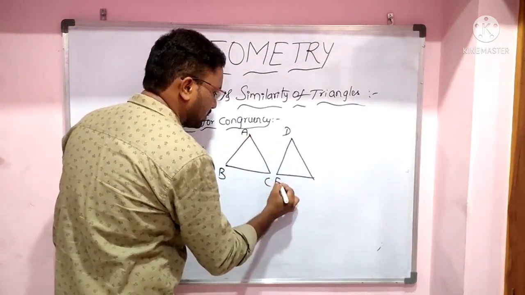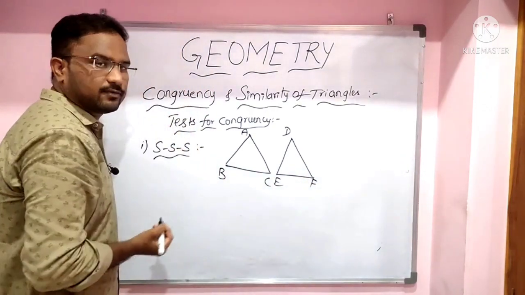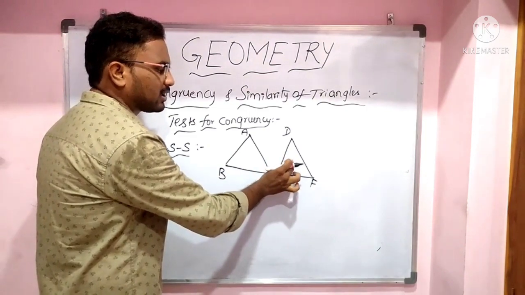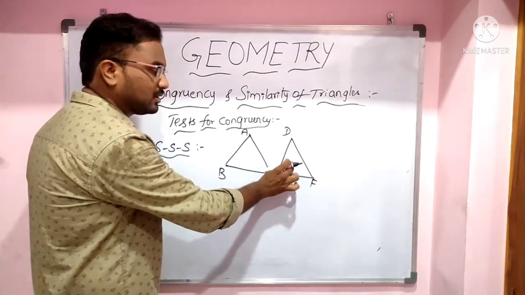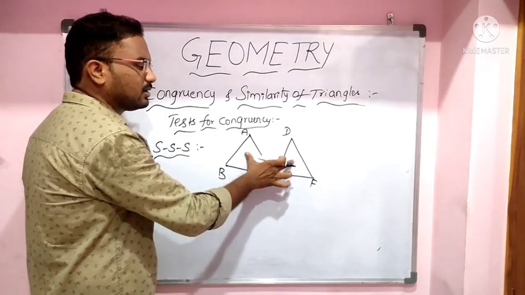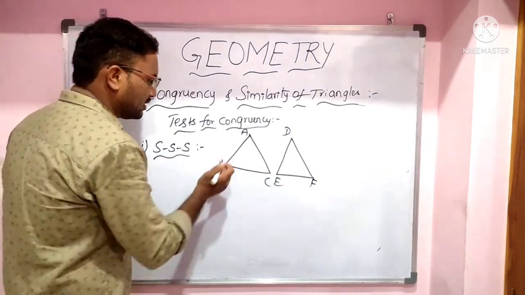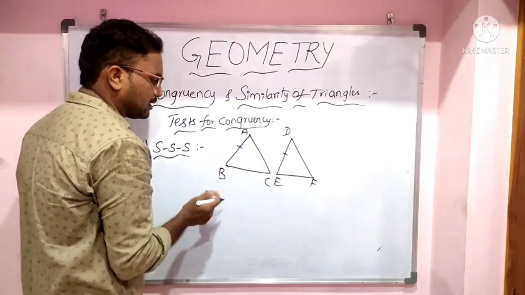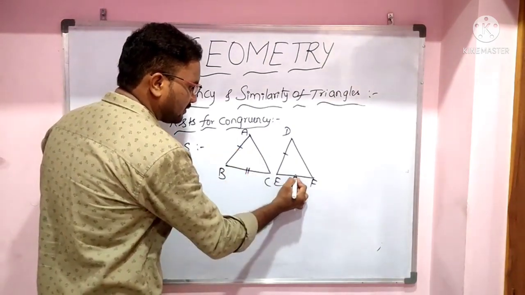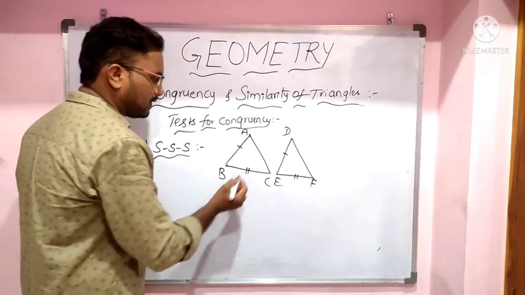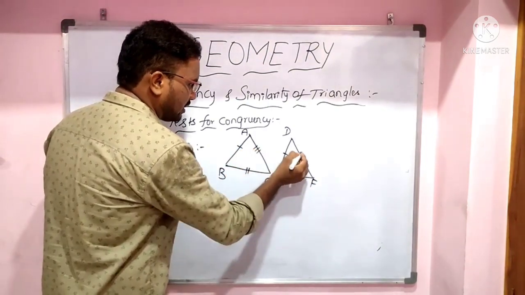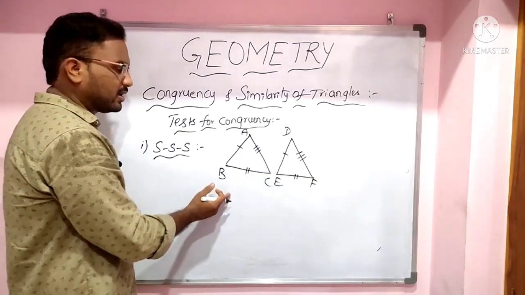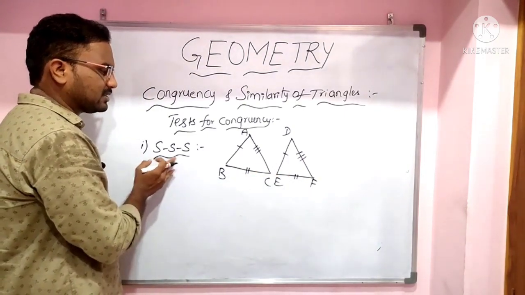In this property, if three sides of one triangle are equal to the corresponding three sides of the other triangle, then these two triangles are called congruent triangles. That means if AB equals DE, BC equals EF, and AC equals DF, then these two triangles are called congruent triangles. This is SSS, side, side, side.